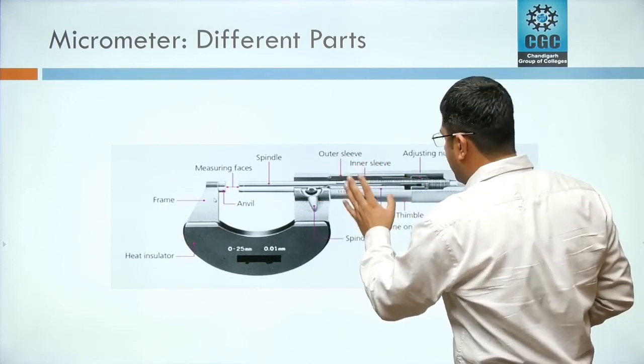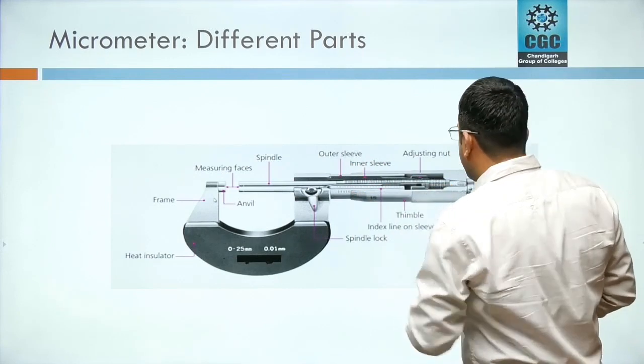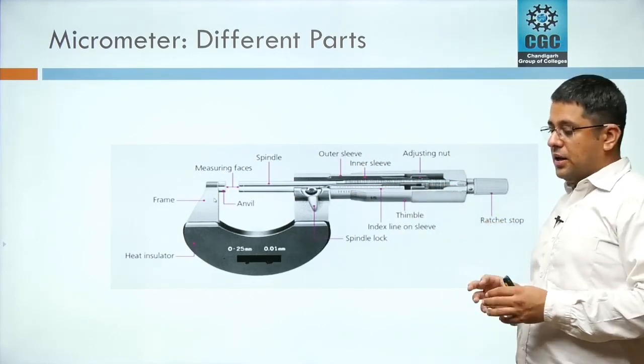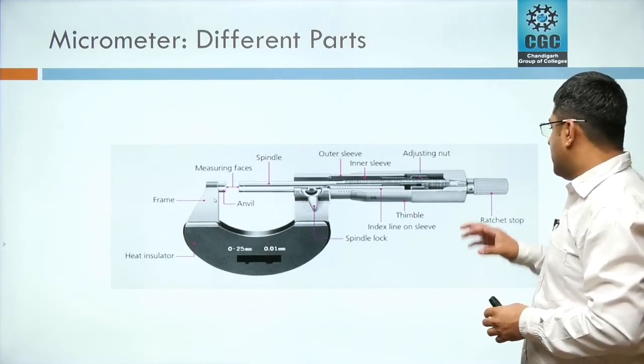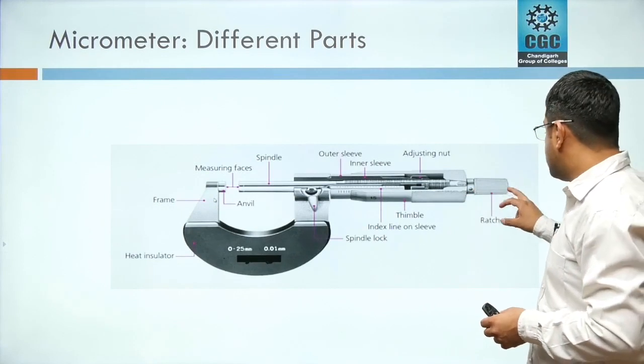these markings are known as main readings. There are markings on the thimble also, and there is a ratchet mechanism provided. In order to put the desired pressure on the job, it is not recommended that you screw the job tightly. You have to use this ratchet mechanism.